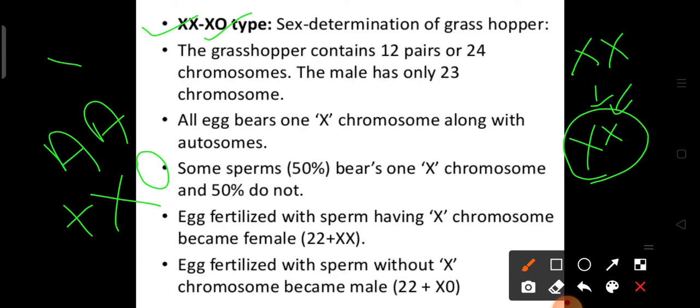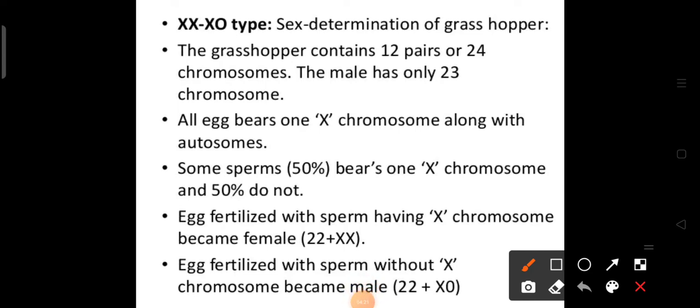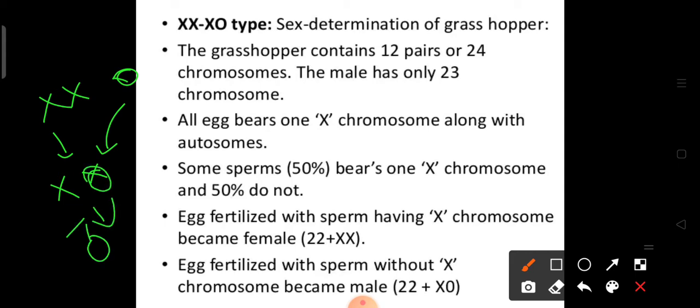But if the egg is fertilized by the sperm that does not have an X chromosome, it will become XO, which is a male. Done?